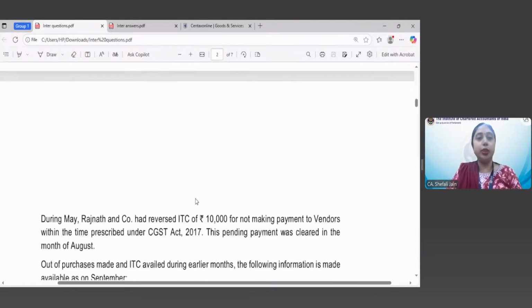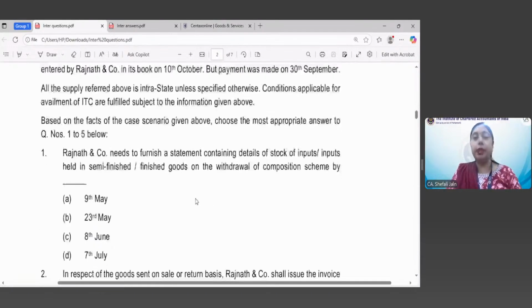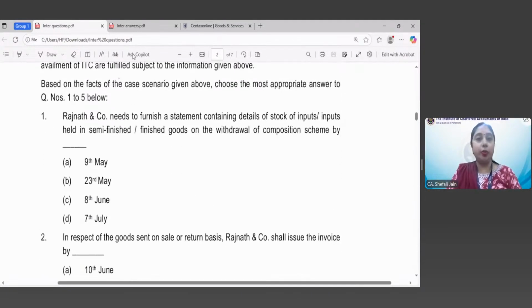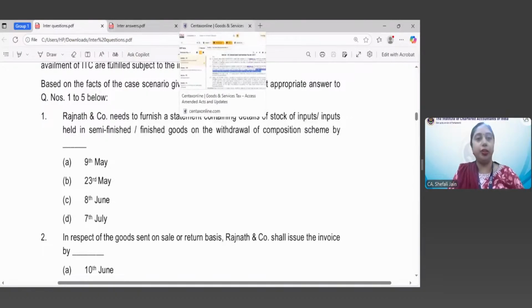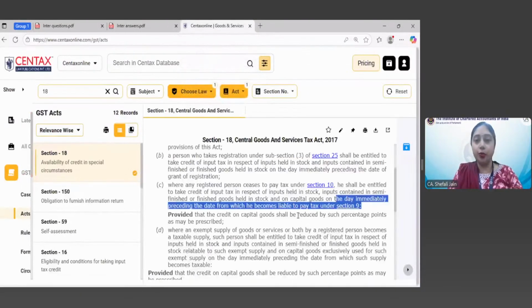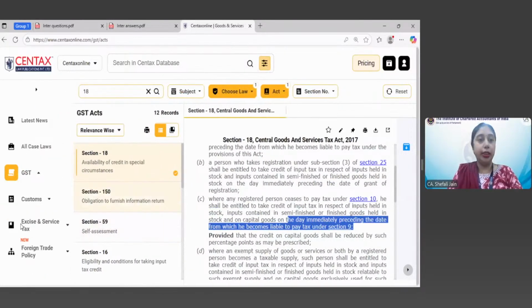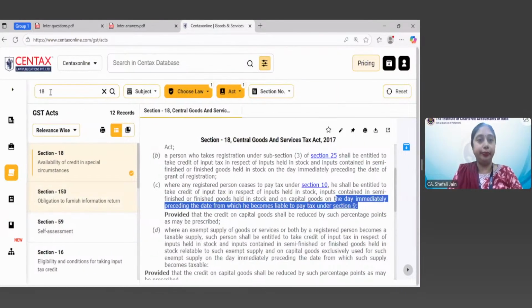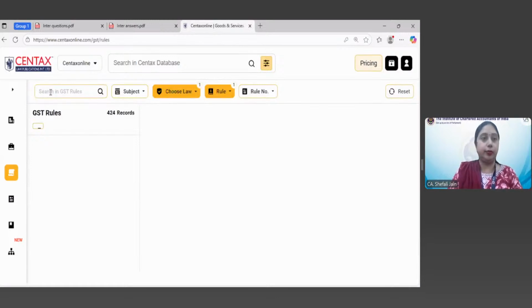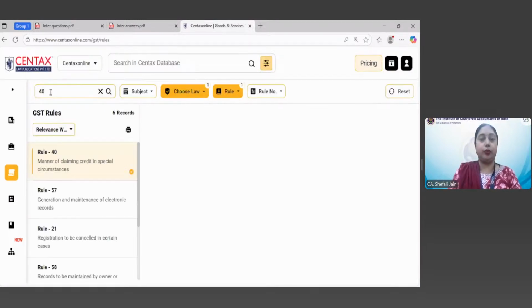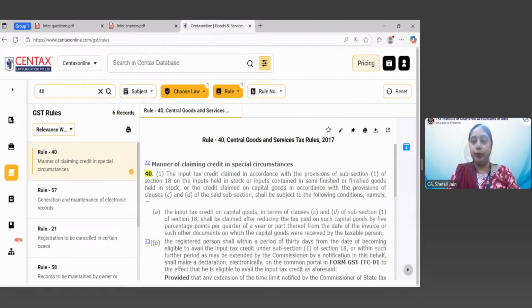Now we come to the statement containing the stock of inputs. Now for this we have to furnish a statement. Now up to which date this statement needs to be furnished. These provisions are contained in Rule 40. Okay.